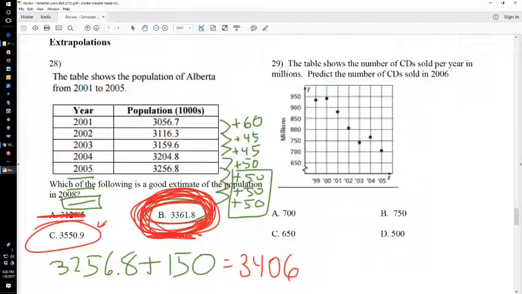So we got 2000, 2001, 2, 3, 4, 5, 6 is right there. If I were just to kind of draw a line of best fit, 2006 is somewhere in, let's say, 650, 670, somewhere in there. Well, 500 is way out because 500 is way down there. 750 is way up here. So that one's out. So it's 700 and 650.